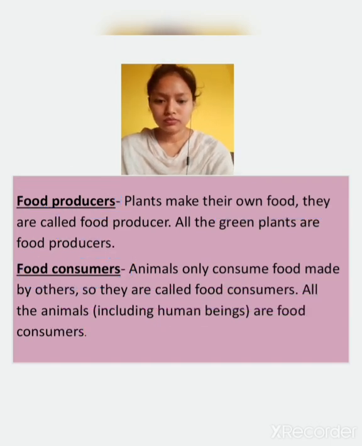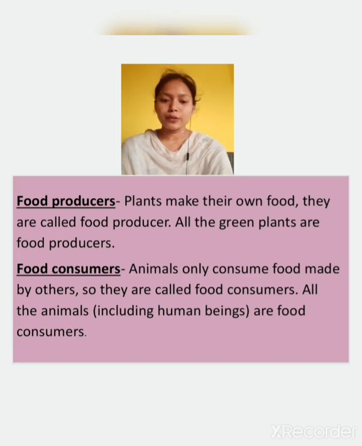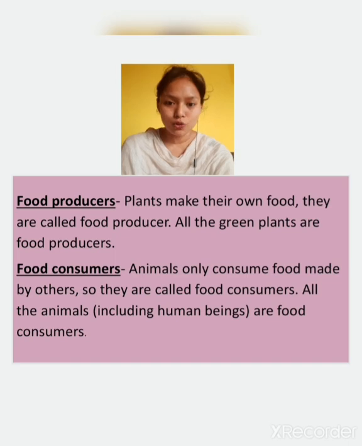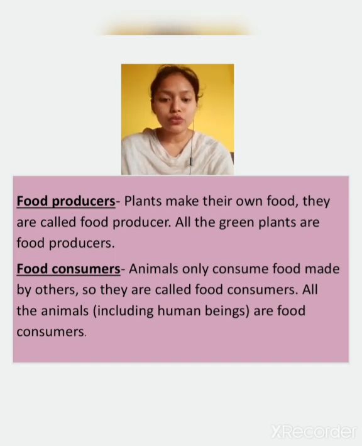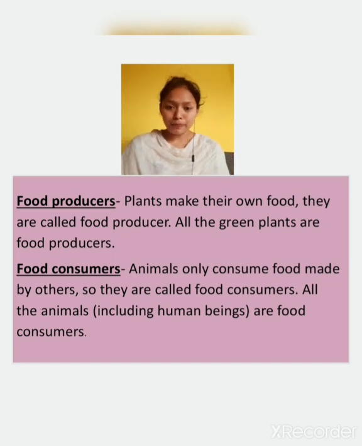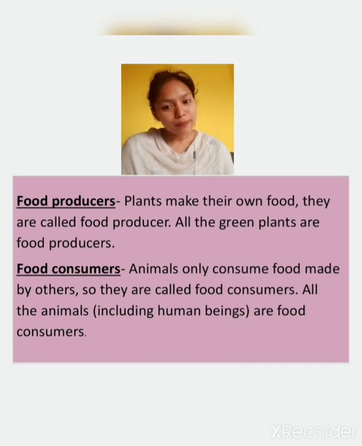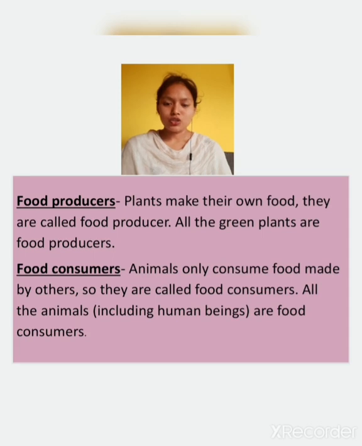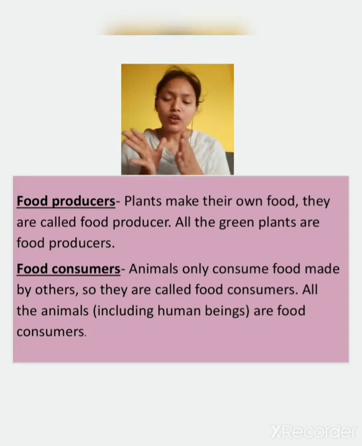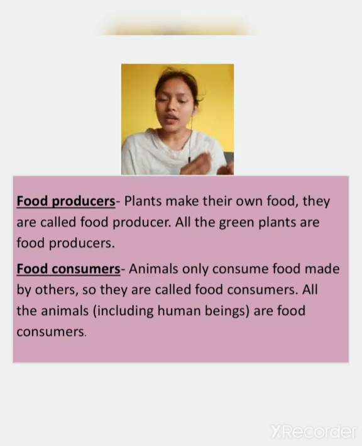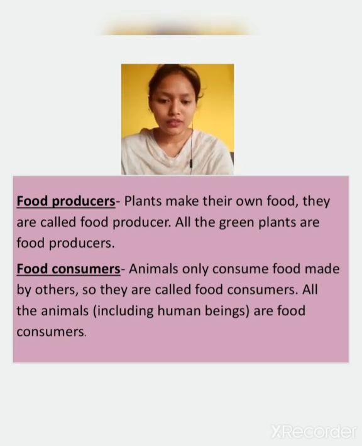So all the human beings and animals are considered as food consumers, as we are consuming the food prepared by plants. Understood? So you can easily differentiate between food producers and food consumers. Is it clear? Okay, now let's move.